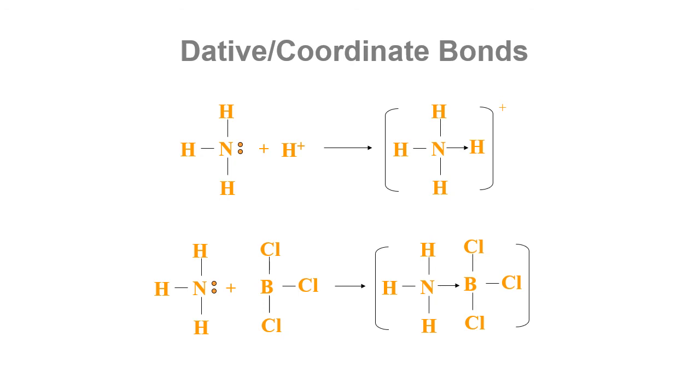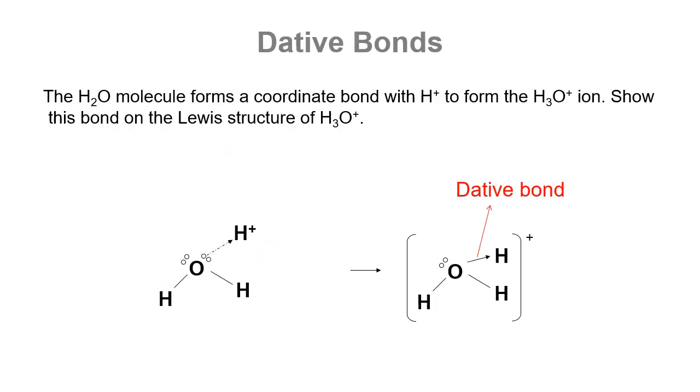The same case applies to the bond between NH3 and BCl3. The bond between nitrogen and boron is formed from the electrons at the nitrogen. This is because boron is an electron-deficient element. The same principle applies to the H3O+ hydronium ion. The electrons for the bond between O and H come solely from oxygen.